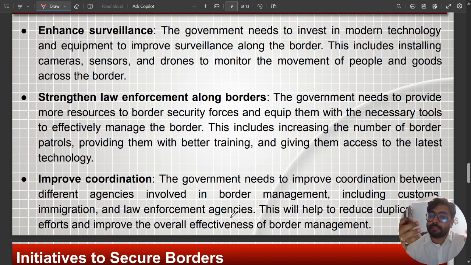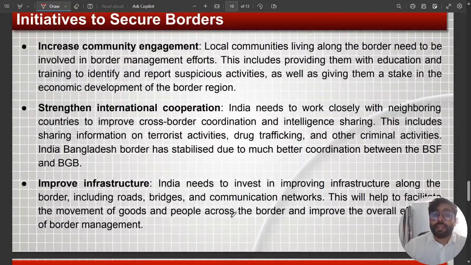If BSF wants to coordinate with the Indian Army, we have improved real-time coordination. We also have improved coordination with civil agencies like customs and immigration departments, so they are synced with other agencies for better border management. Then we have increased community engagement.